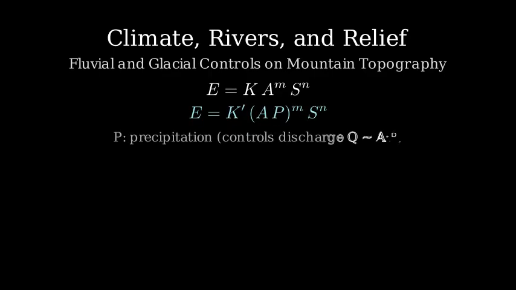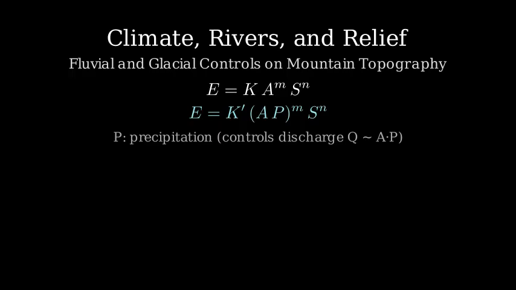First, fluvial incision, cutting by rivers in bedrock, is often modeled with the stream power law. Incision rate equals K times drainage area to the M times slope to the N. Climate enters through discharge, so we can write incision equals K prime times the product of area and precipitation to the M times slope to the N. The takeaway is simple. More water usually means more cutting power.